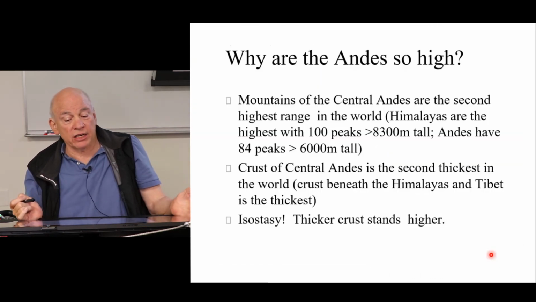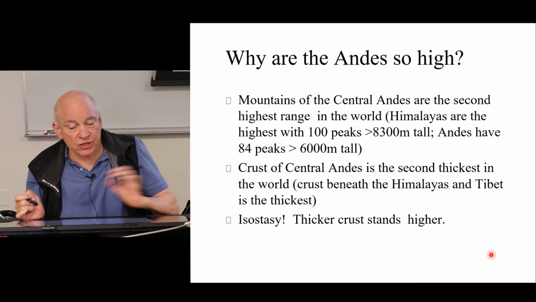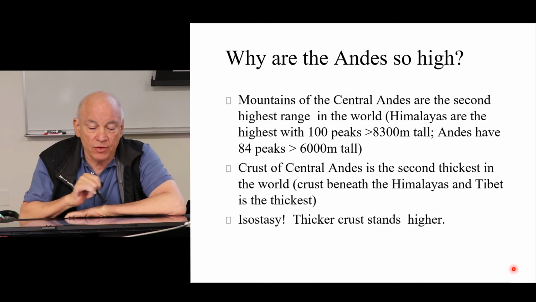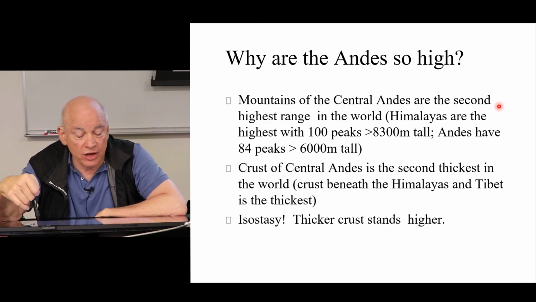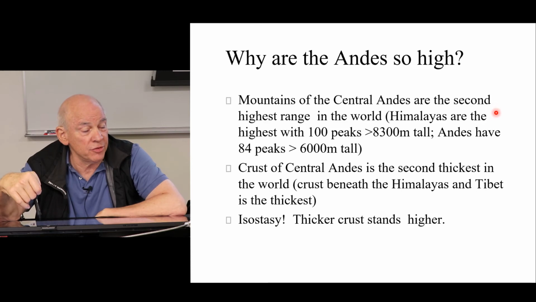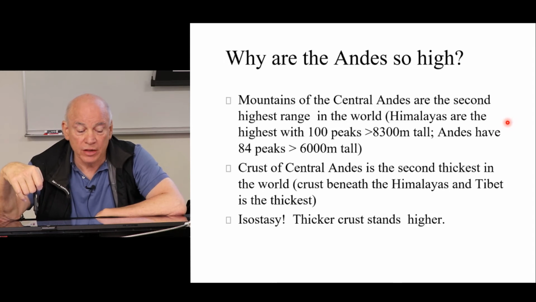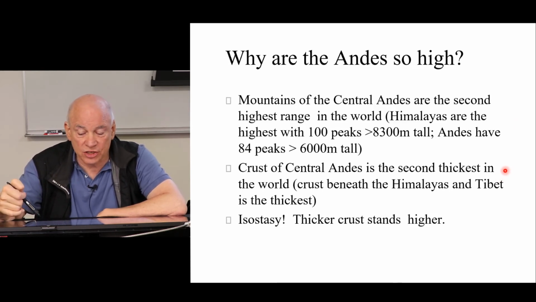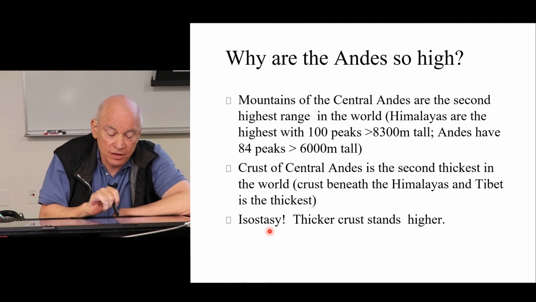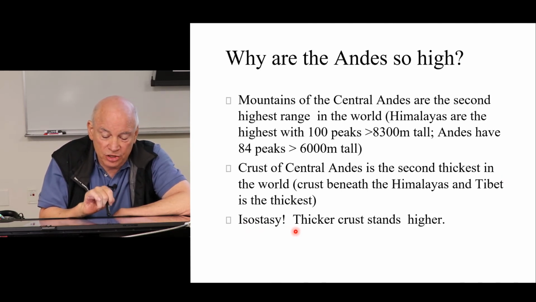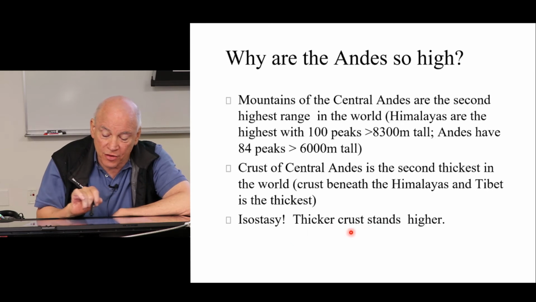So, why are the Andes so high? The mountains of the central Andes are the second highest range in the world. The Himalayas, of course, are the highest, with 100 peaks taller than 8,300 meters. The Andes have 84 peaks taller than 6,000 meters, which is generally much taller than anything we have in North America. And the reason is because the crust of the Central Andes is the second thickest in the world. Thick crust means high mountains. And this brings us to a concept called isostasy, which tries to explain why thicker crust stands higher.